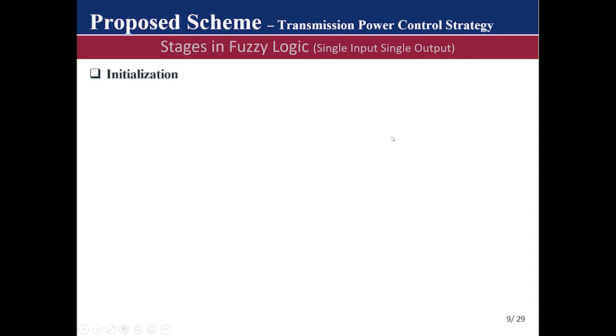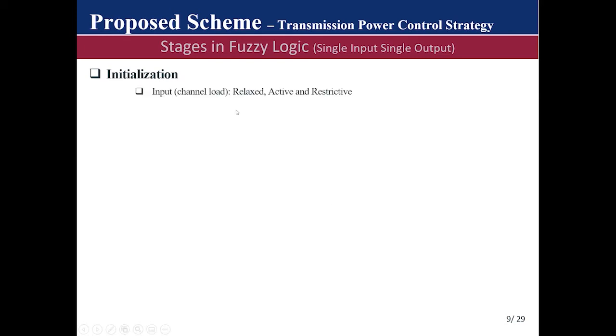After we've performed this certificate omission, as we mentioned, this alone will not be enough to properly manage channel congestion. So we designed a transmission power control algorithm which is based on fuzzy logic. And here we modeled a single input, single output fuzzy logic, and we'll take a look at the stages involved in modeling this single input, single output fuzzy logic.